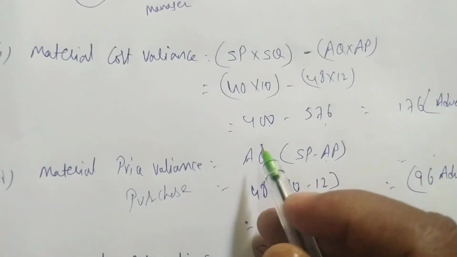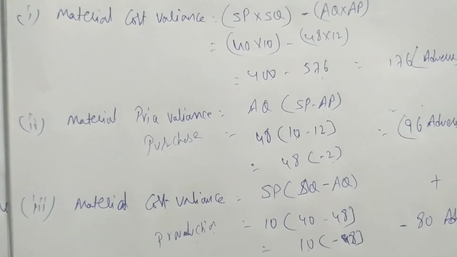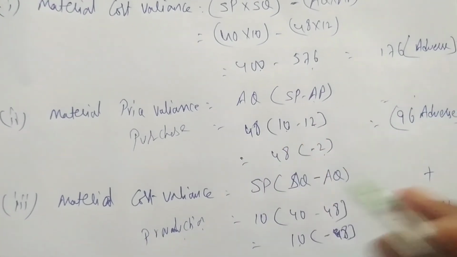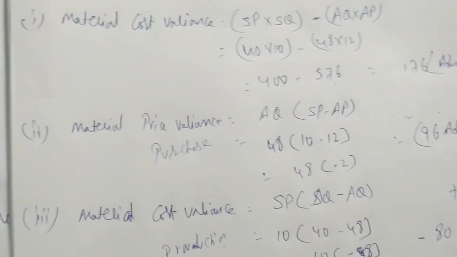So the company will impose some penalty on both the purchase manager and the production manager. This loss is due to both managers. Like this we have to do problems from tomorrow onwards. Okay, chaliye, thank you.